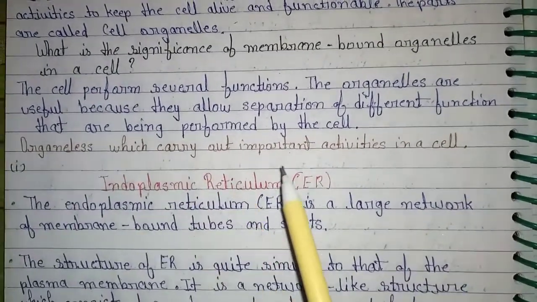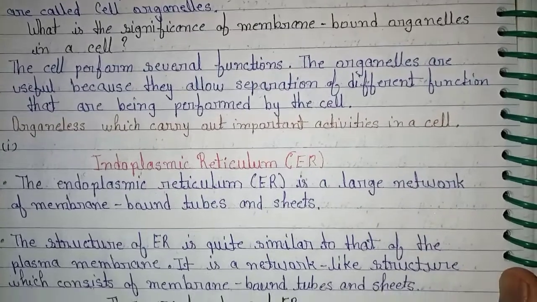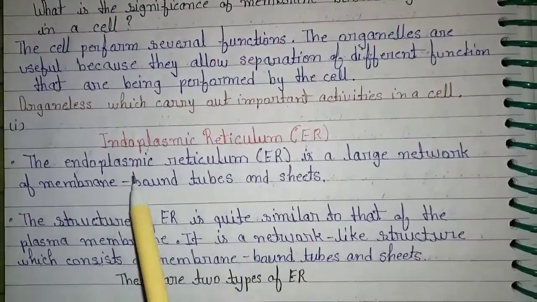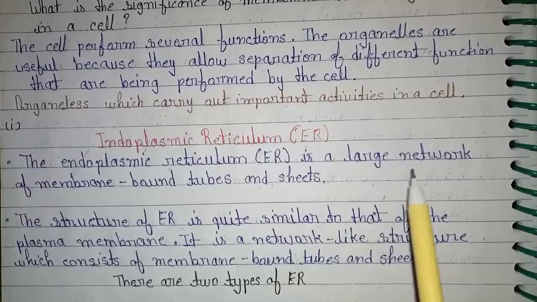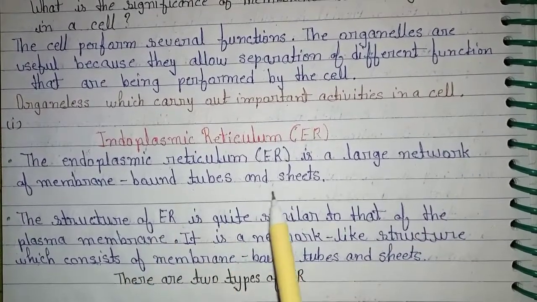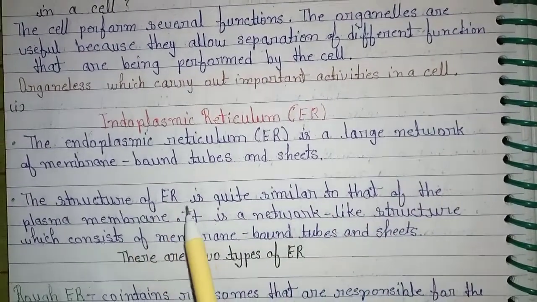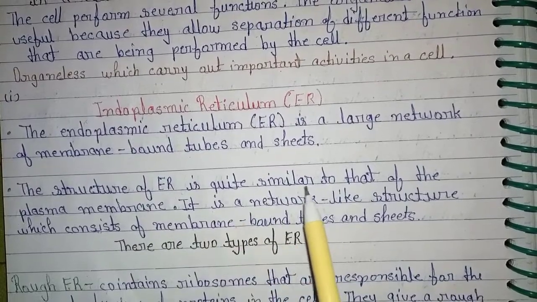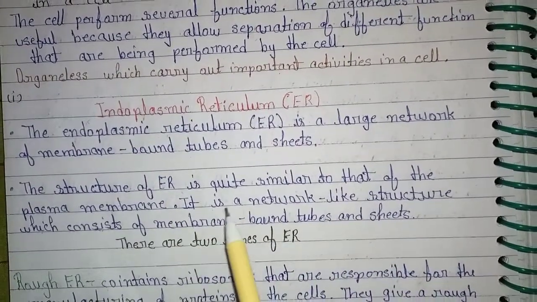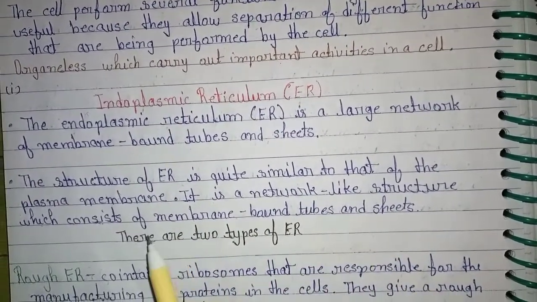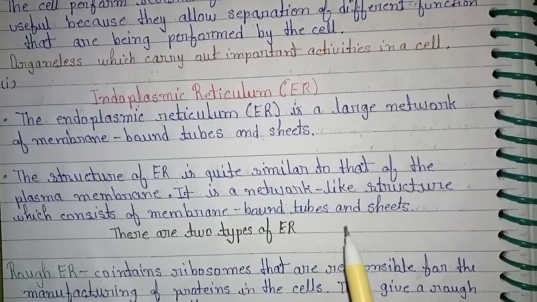Organelles which carry out important activities in a cell. Endoplasmic reticulum. The endoplasmic reticulum is a large network of membrane-bound tubes and sheets. The structure of endoplasmic reticulum is quite similar to that of the plasma membrane. It is a network-like structure which consists of membrane-bound tubes and sheets.